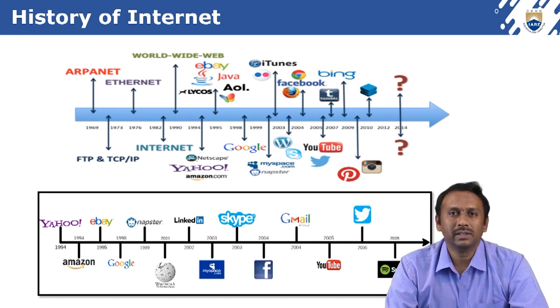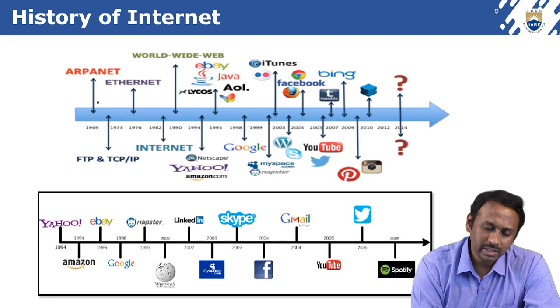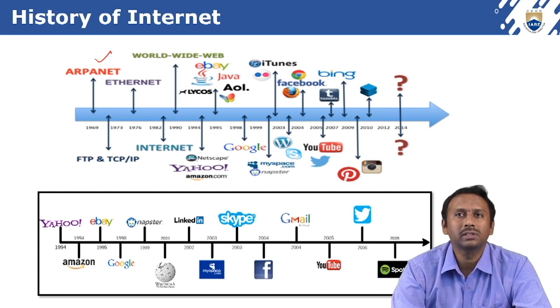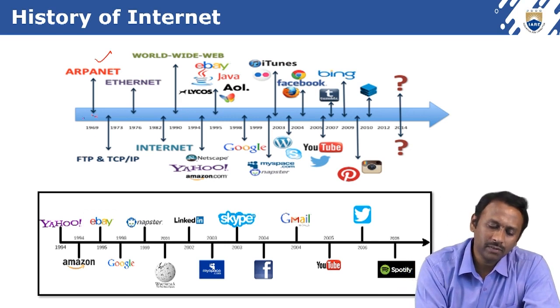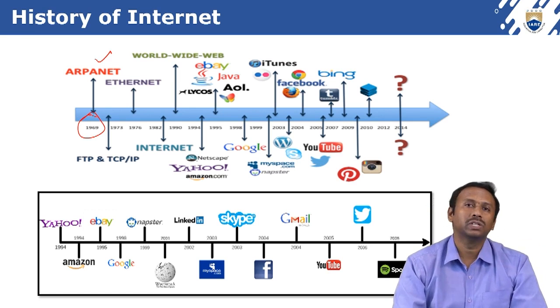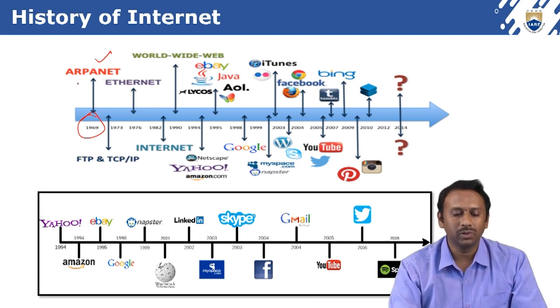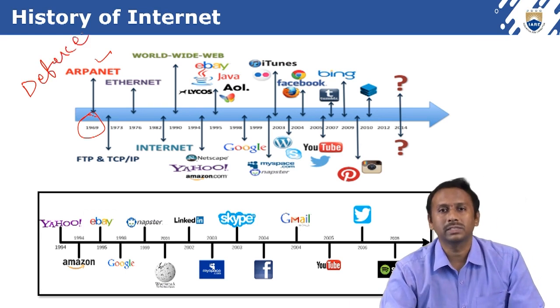We'll see internet history, right? So in the history of the internet, the first one is ARPANET. What is ARPANET? ARPANET stands for Advanced Research Project Agency Network. It was started in the year 1969. There itself internet history started. Actually, this Advanced Research Project Agency Network comes from defense. Defense people started it.